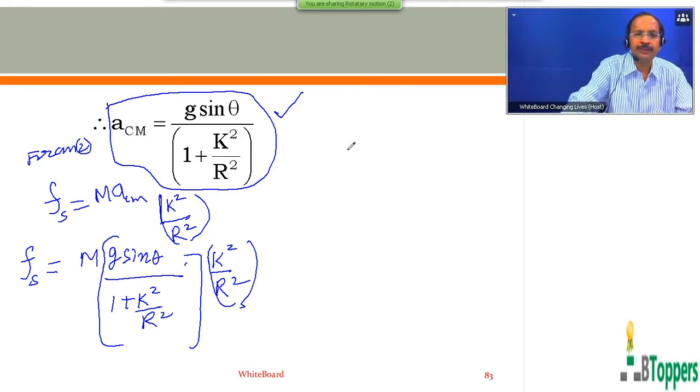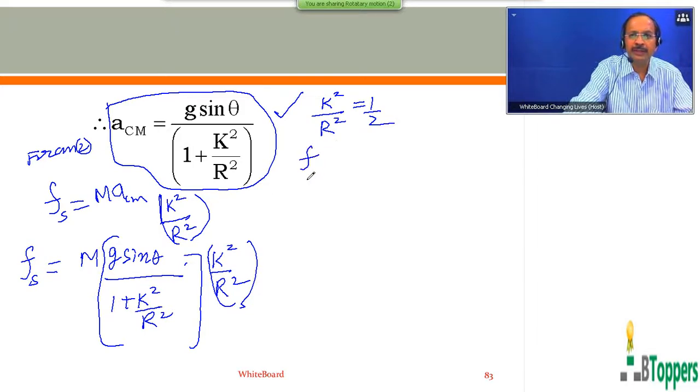For example, if a solid cylinder rolls down the fixed inclined plane without slipping, and you are asked to find the magnitude of static friction needed so that the cylinder rolls down the inclined plane without slipping, you can take k square by r square equal to 1 by 2.